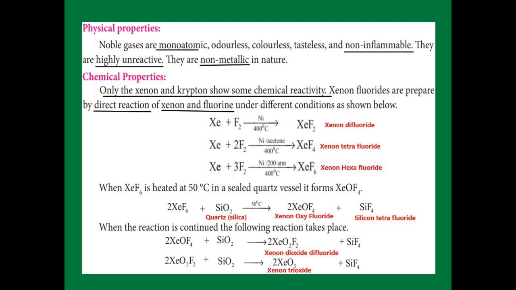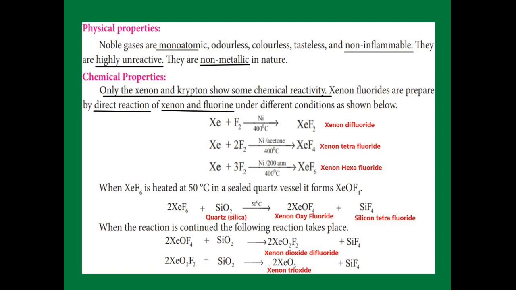First one, the xenon fluorides. Xenon forms fluoride compounds with fluorine. You see that there are 3 compounds: xenon difluoride, xenon tetrafluoride, xenon hexafluoride. You just combine xenon with fluorine under different conditions. In the first condition, with nickel at 400 degrees Celsius, it gives xenon difluoride. And next, xenon with 2 moles of fluorine in presence of nickel and 400 degrees Celsius gives xenon tetrafluoride. And xenon with 3 moles of fluorine, nickel, 200 atmosphere and 400 degrees Celsius gives xenon hexafluoride.